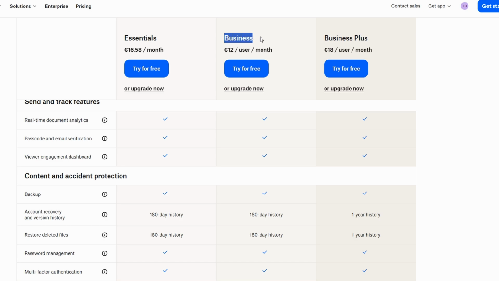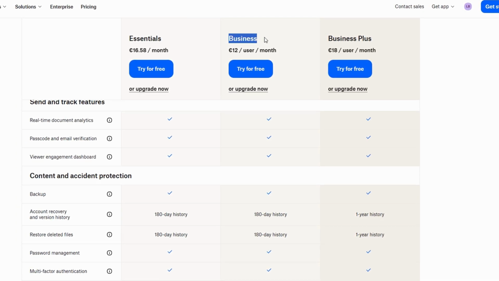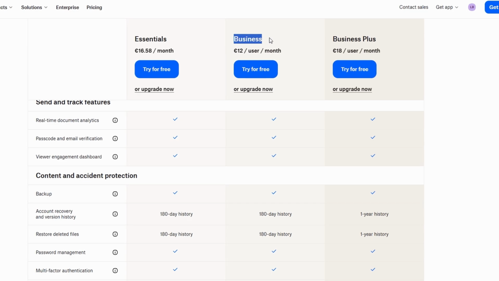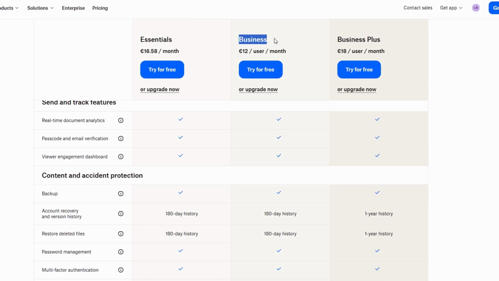Business Plan. This plan is ideal for smaller teams or startups. You get 5 terabytes of storage, excellent syncing technology, and tools to collaborate seamlessly. It includes up to 3 signature requests per month, access to the admin console, and file recovery for 180 days.